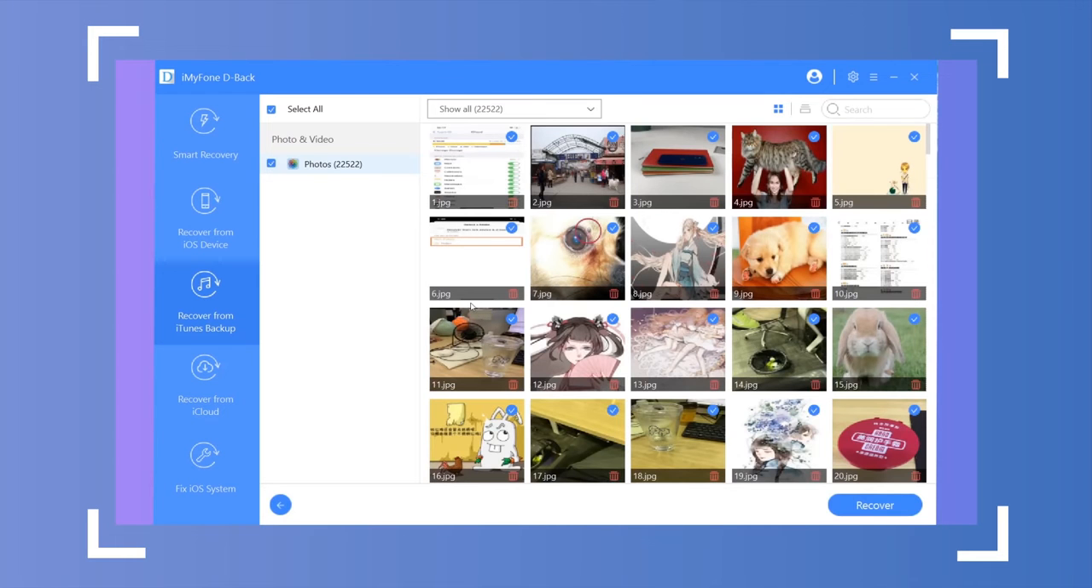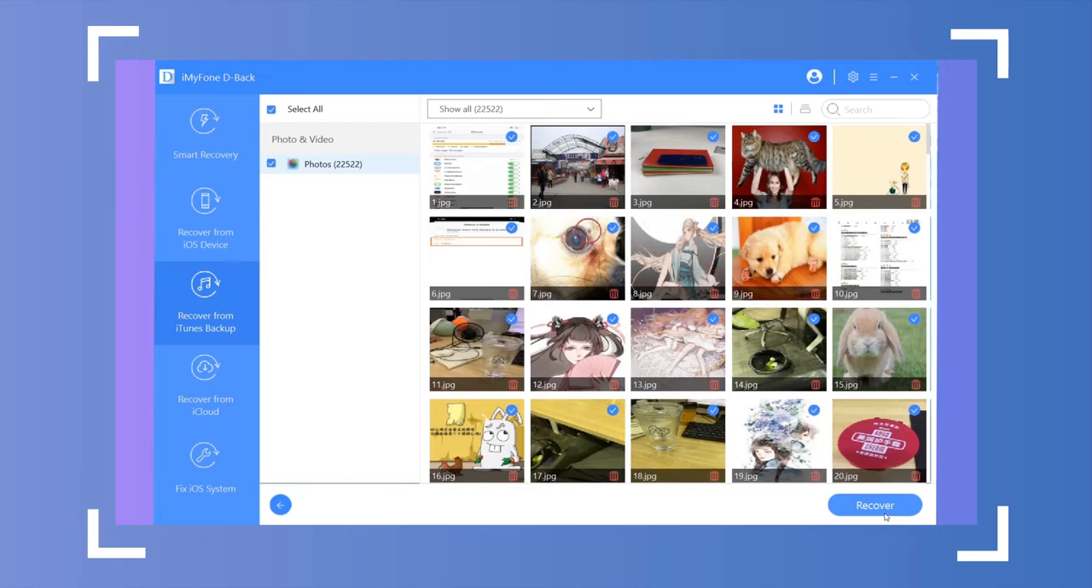Step 4. The search results will be shown on the interface clearly. Browse them according to your needs or only show the deleted files. And select the exact ones you need. Then, click Recover. It's pretty easy to recover photos from an iPhone that won't turn on when you have an